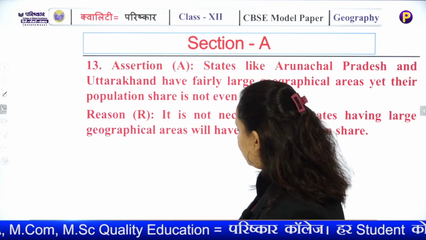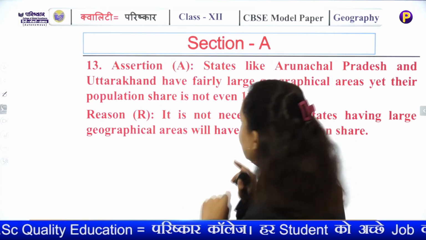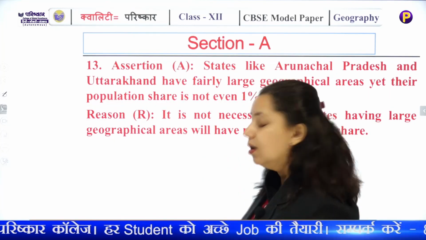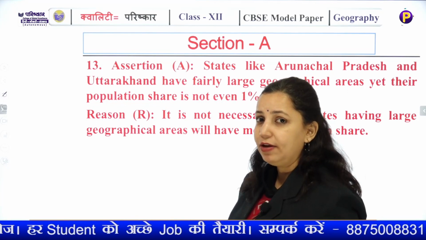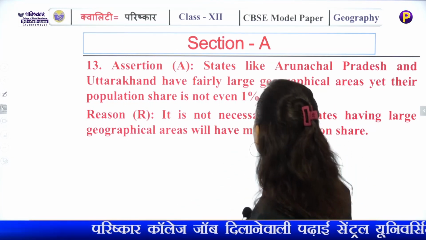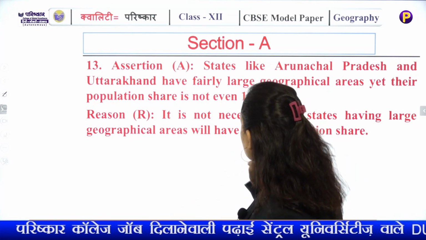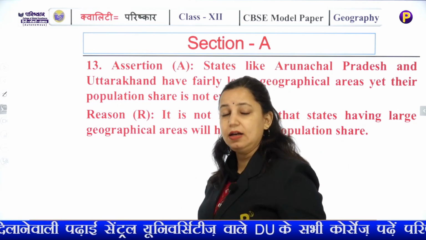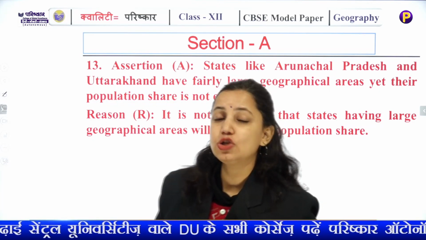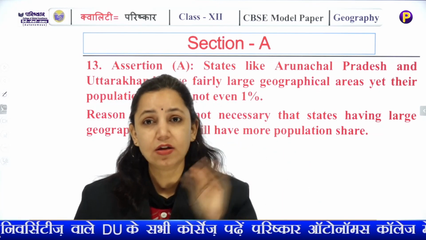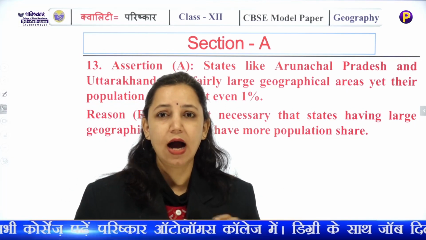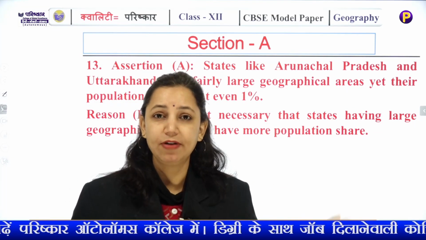We shall go through the statement again. By looking at the statement, both are correct, but the reason is not completely fulfilling the assertion. Arunachal Pradesh and Uttarakhand are not that big states in area, but why is the population less in this area? The reason for this is their physical factors, their physical location, the physical hardship that prevails over there.